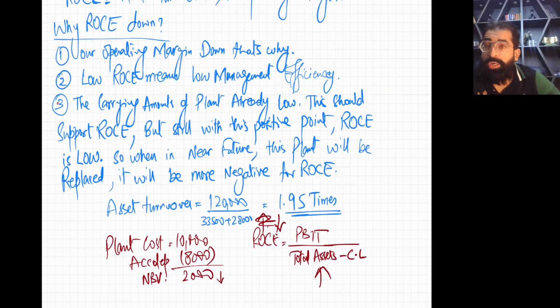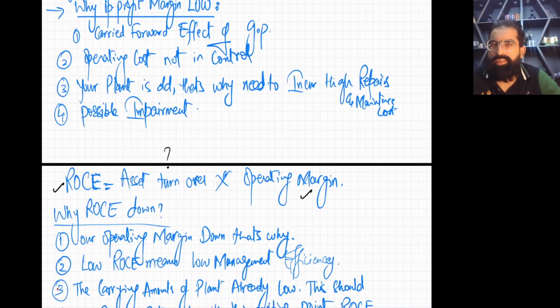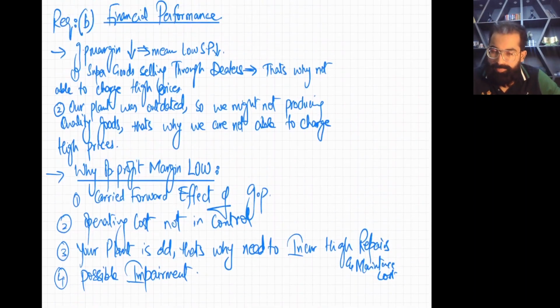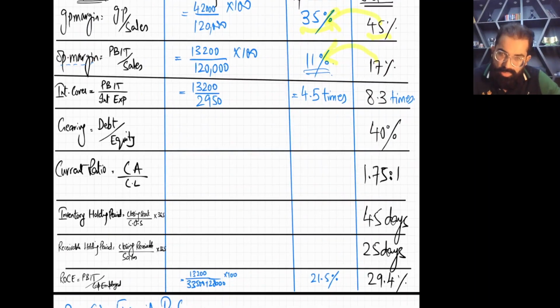And if you want to calculate the asset turnover of the industry, there is a shortcut. See, for the industry, ROS is given and operating margin is given, so we can calculate the balancing asset turnover easily. Come on, use your calculator. Operating margin is 17 and the ROS is 29.4.